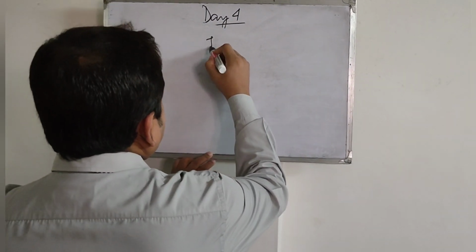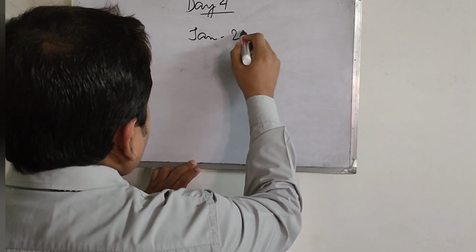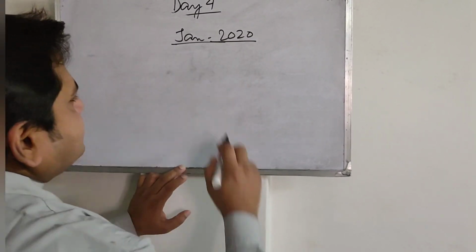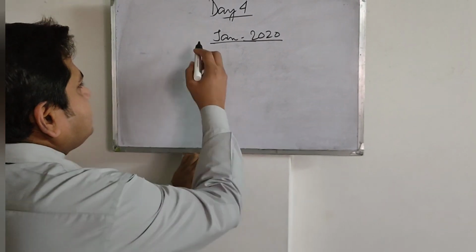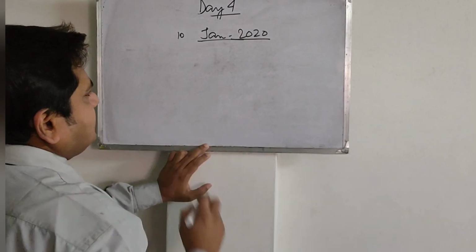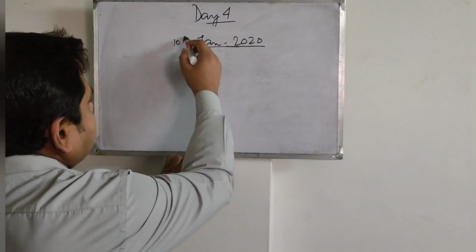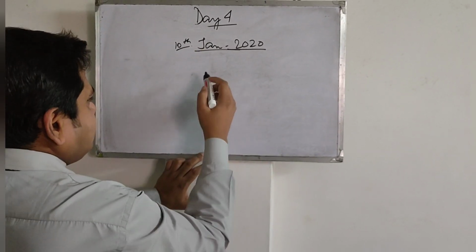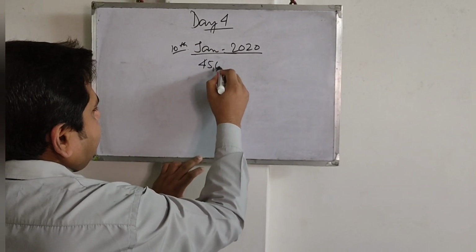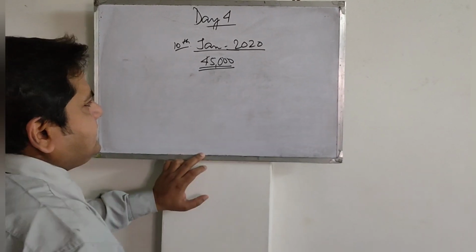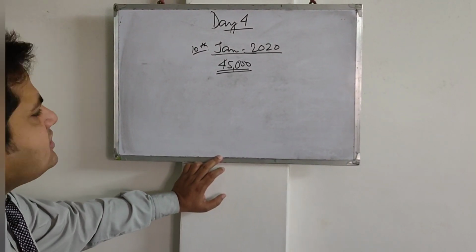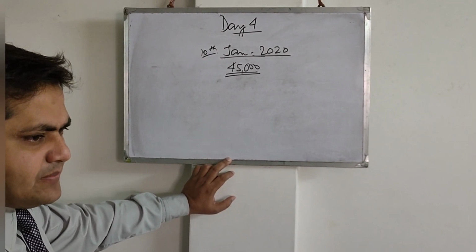For example, suppose I have a mobile phone, and I bought it on 10th January 2020. Say the price of that mobile phone is 45,000 rupees.